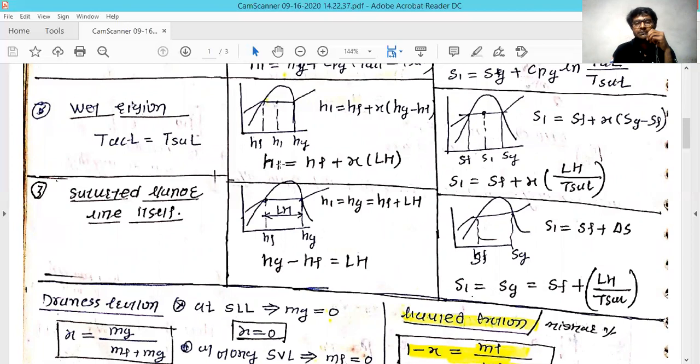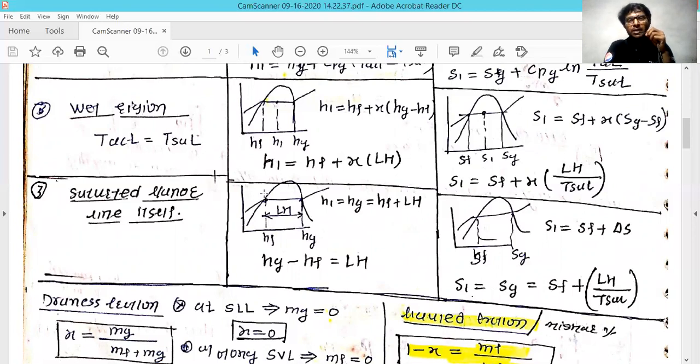That is nothing but the combination of the liquid, and this can be calculated in both manners. If you take Hg, you can subtract X, whatever portion you have taken, and you will get this H1 value. Similarly, if you take Hf, you can add.